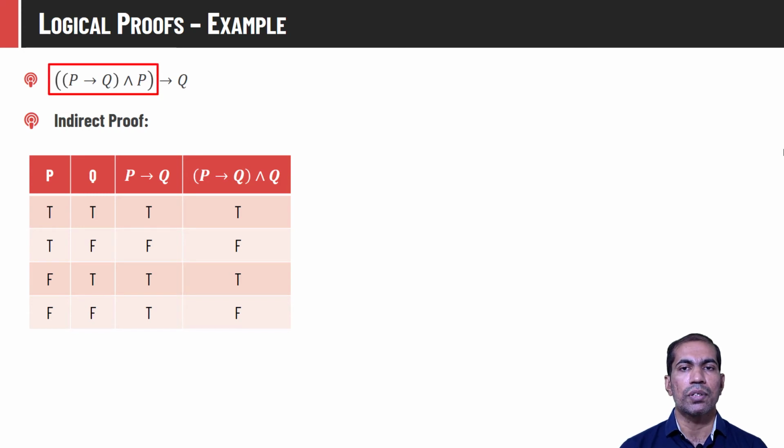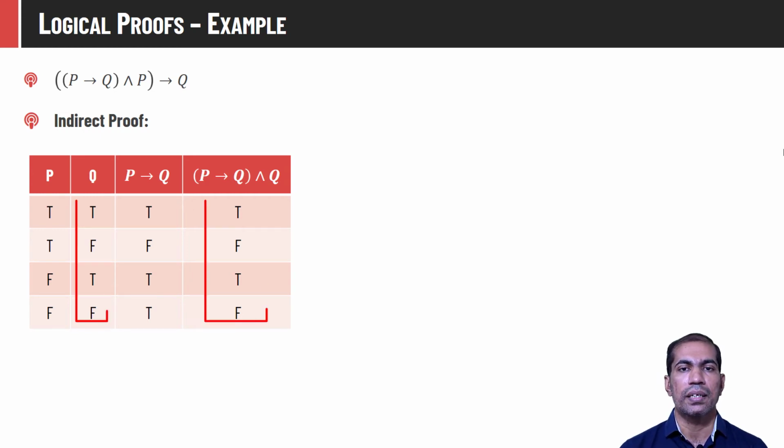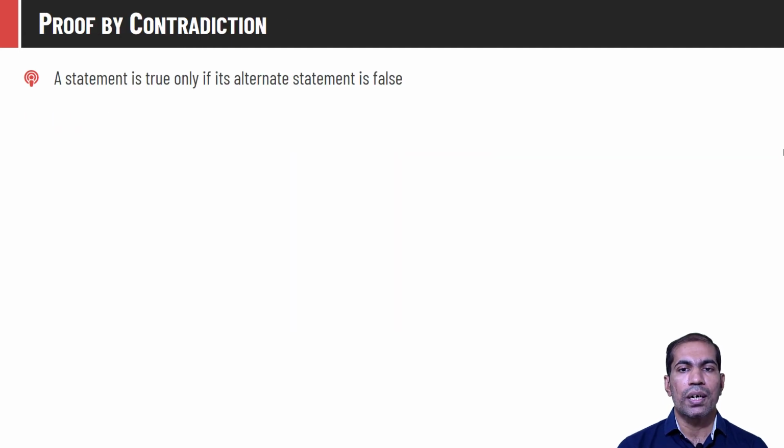So this is our hypothesis, and our conclusion is Q. Whenever the hypothesis is true, Q should not be false, and there are no such cases in this particular combination, and hence the statement is always true. So we can say that whatever claim we have made is always true, and we have proved it with the help of this table.